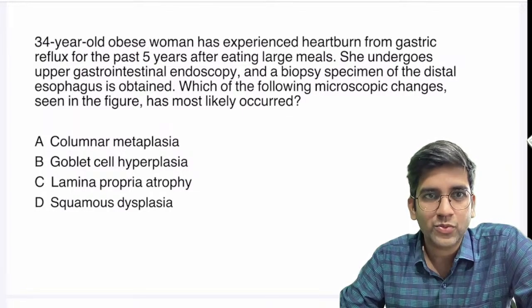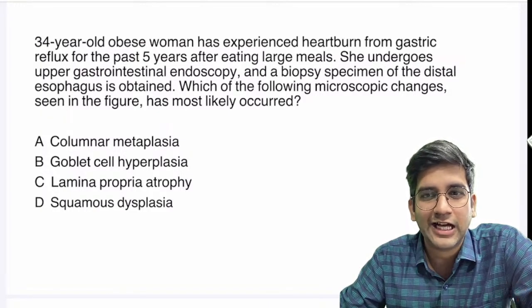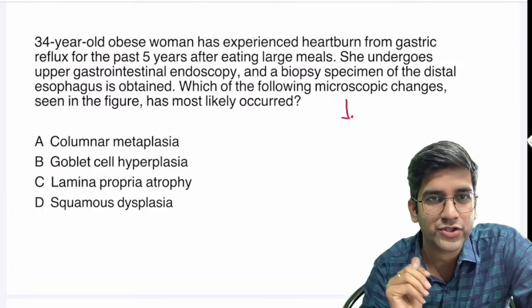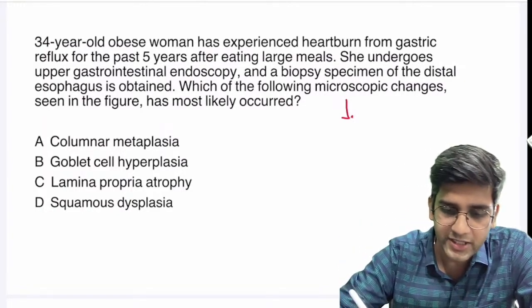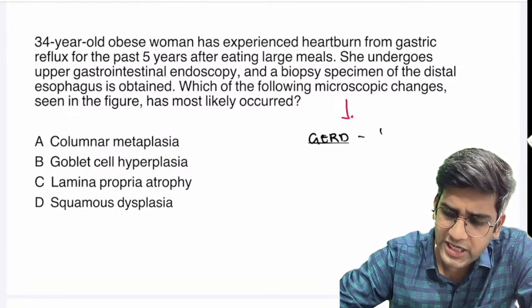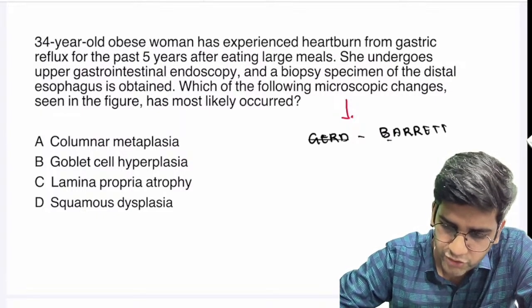Okay, I'll tell you the trap now. A 35-year-old obese woman experiencing heartburn and gastric reflux for 5 years because of eating large meals, right? So tell me, what is the problem happening here? What is the diagnosis? Can I say the patient is having Barrett's esophagus and GERD, right? So the primary thing here is GERD-induced Barrett's esophagus.